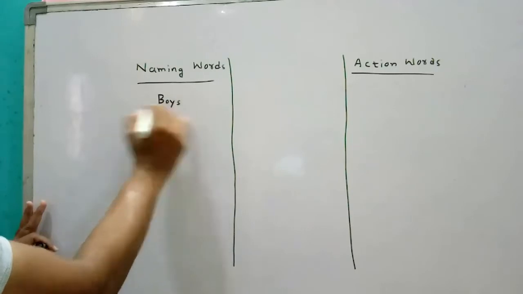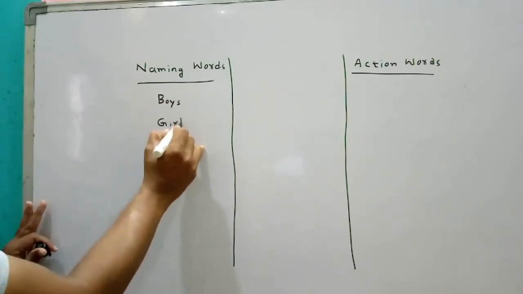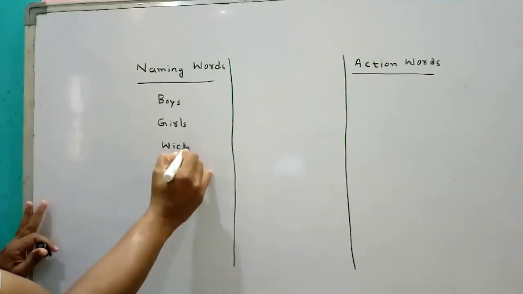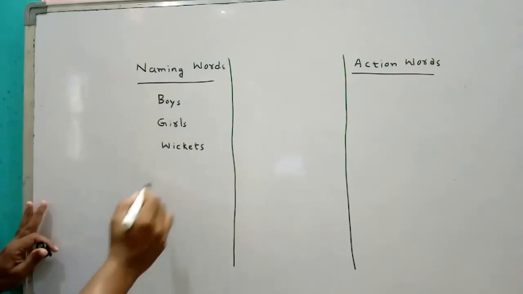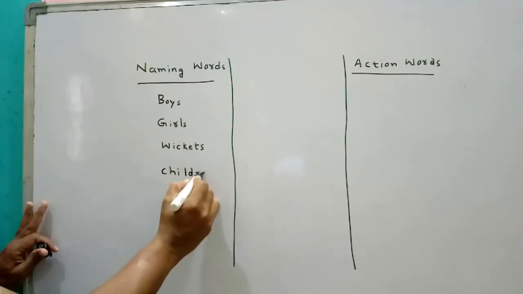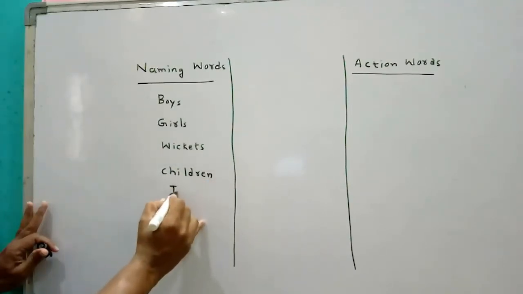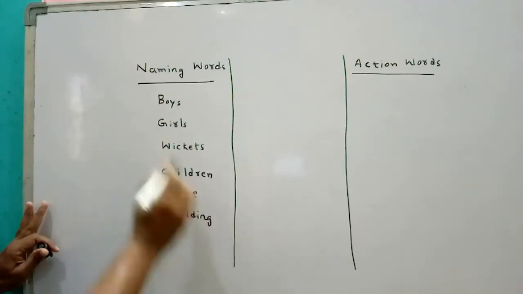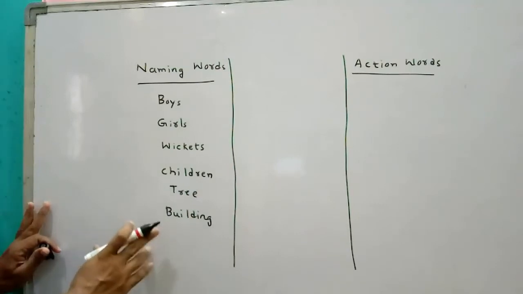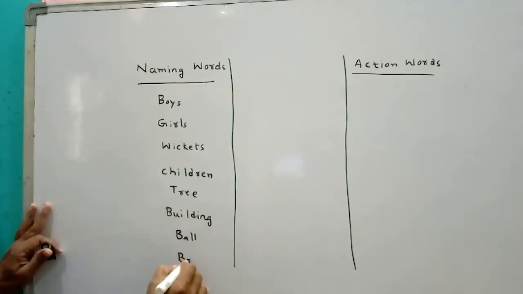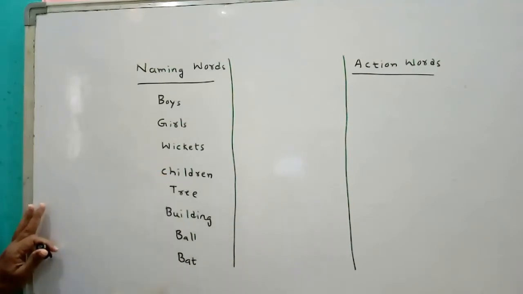Boys, girls. Next, wickets. Next, children. Next, tree, building. Maybe the order is changed yesterday and today, but the words are, I think, similar. Next, ball, bat. Like this, these are the naming words.